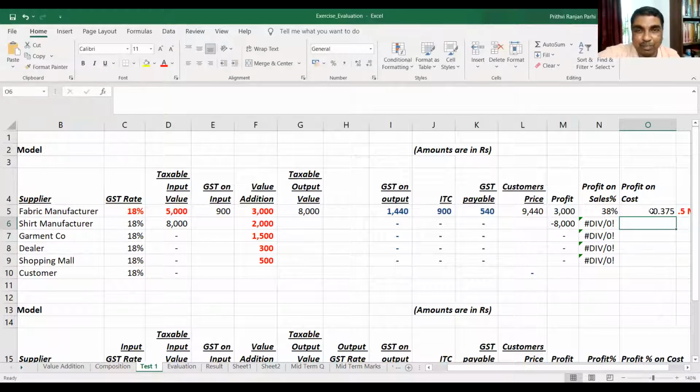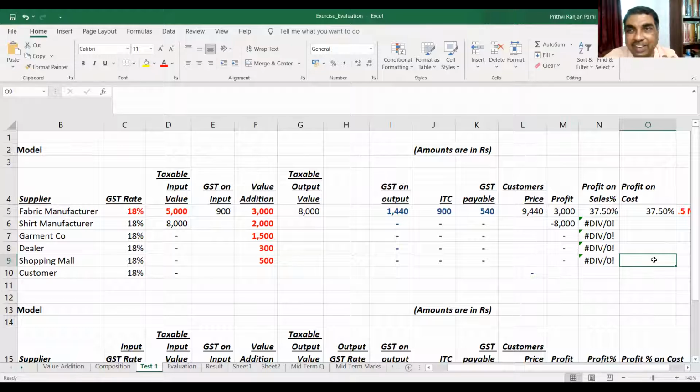Now, if I convert it into percentage, it will be almost similar for both the things, I think. Are you getting it?